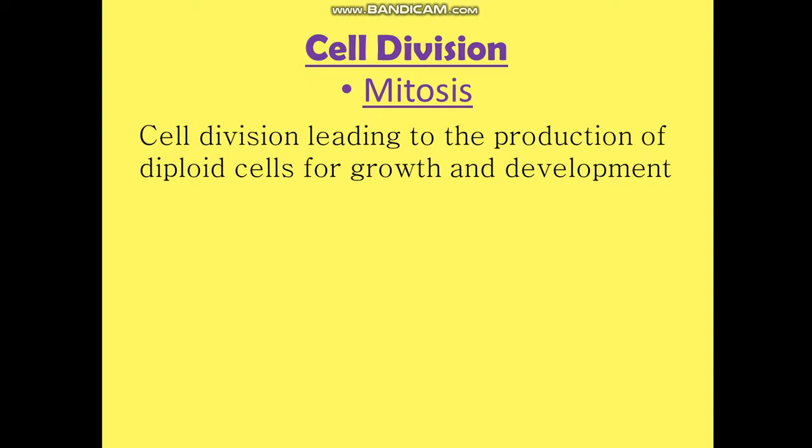Clear? So coming on to the definition, cell division leading to the production of diploid cells for growth and development. If you remember the four reasons which I have told you for which the cell needs to divide: the first reason was growth, replacement, then repair. These first three take place because mitosis is there. So mitosis is responsible for growth, replacement and repair. The same thing is being told here, production of diploid cells for growth and development. Development is a part of course, all these things.